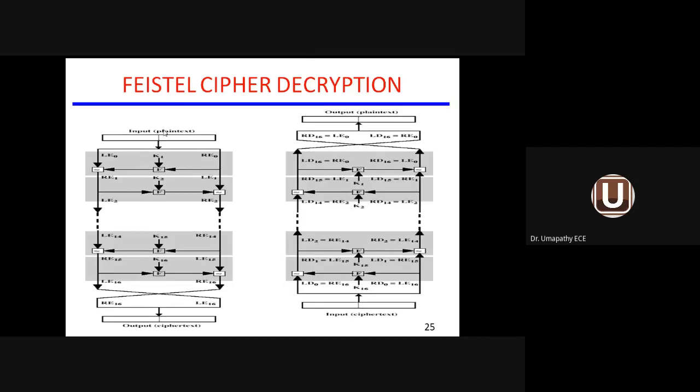So incoming is plain text information, outgoing is ciphertext information. So that outgoing ciphertext information is given here. Reverse process takes place. So we are getting the plain text information at the other side. So whatever you are doing for the process of encryption, we do it in the reverse side, which is called decryption.